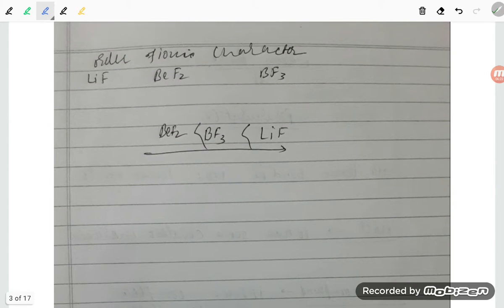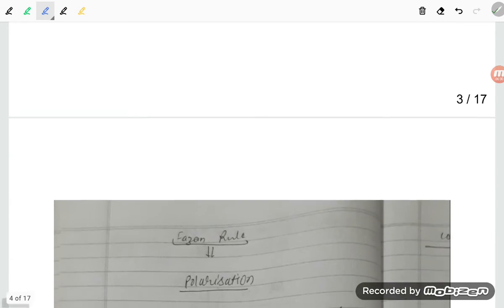Next, students, the order of ionic character is like that. LiF is more ionic, as both are small, then BF3, then BeF2. This is easy.